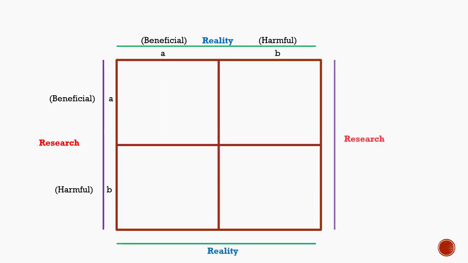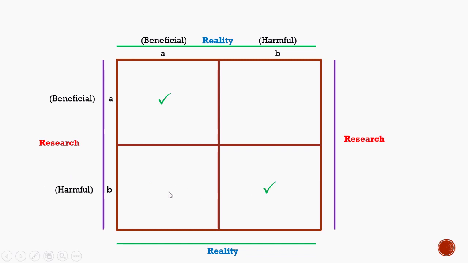Suppose the medicine is beneficial in the research result and in reality also the medicine is beneficial. In such a scenario we have drawn a correct conclusion and the medicine can be released for the population. In another scenario, suppose in research we have observed that the medicine is harmful and in reality also the medicine is harmful. In this situation also we have drawn a correct conclusion of the hypothesis.